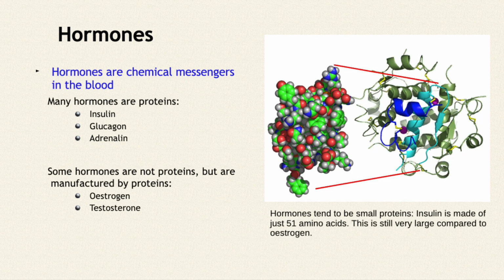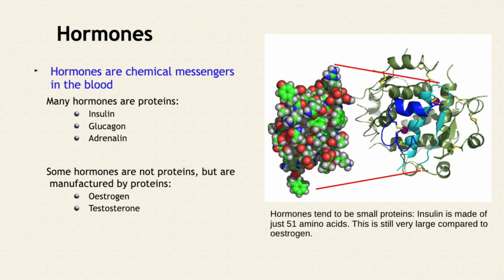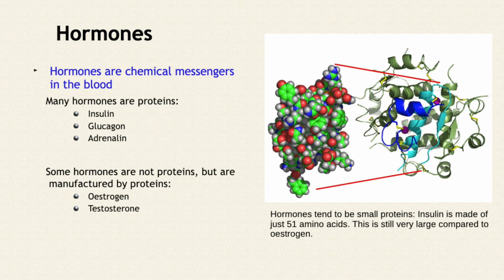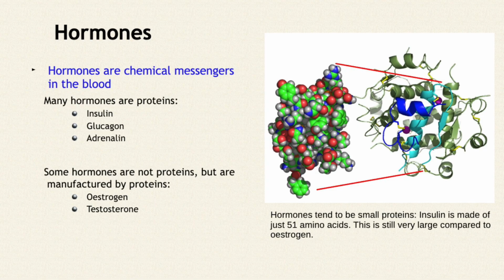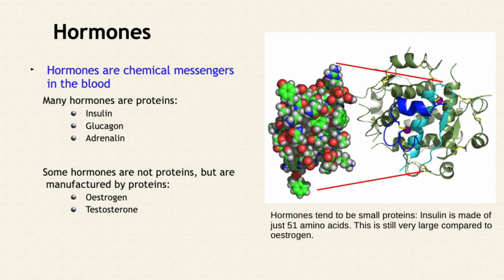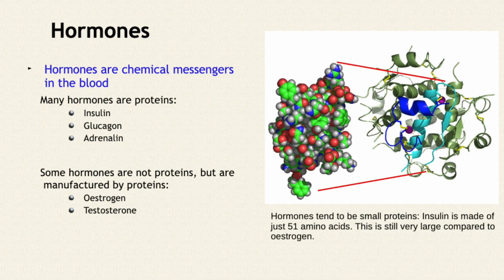Hormones. We learn about these a little bit later in Unit 2, but hormones are chemical messengers in the blood. Many hormones are proteins. So insulin, glucagon, adrenaline, these are all proteins. They're made by the ribosome, laying down amino acids with a code from the nucleus, from the DNA.